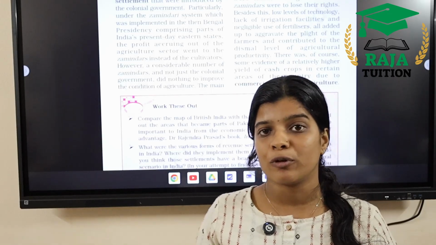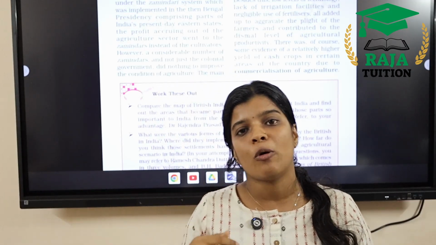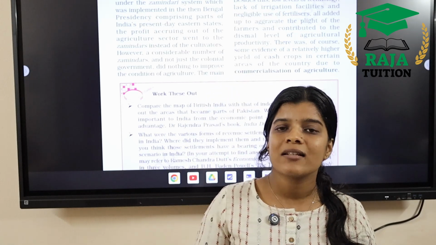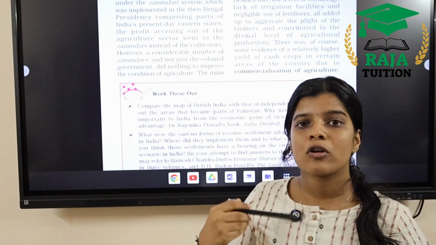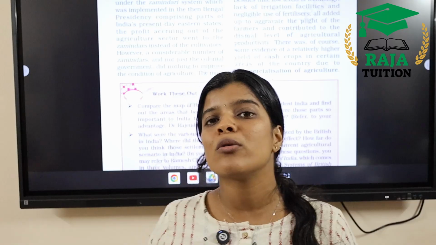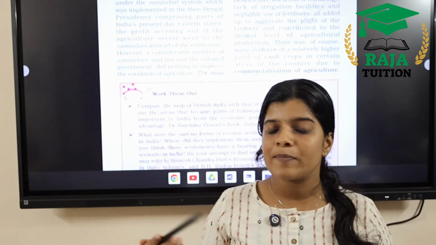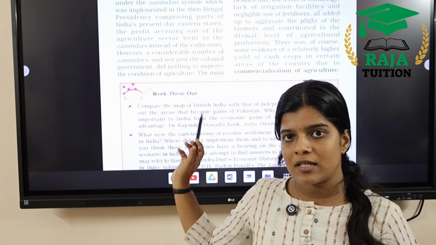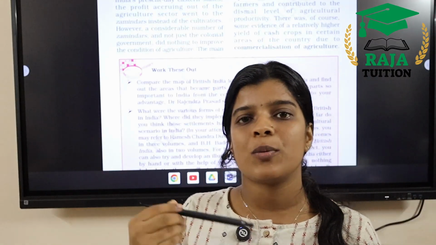There are two kinds of crops, cash crops and food crops, and the British were focusing on the commercial crops. They incentivized the commercial crops and engaged in mass trade of them, which earned them money, while the subsistence or food crops were not given much attention. In India at that time, most of the agrarian people or farmers were producing subsistence or food crops, and they did not give any incentives, subsidies or protection to those farmers, but they gave importance to the commercial or cash crops which earned them money.